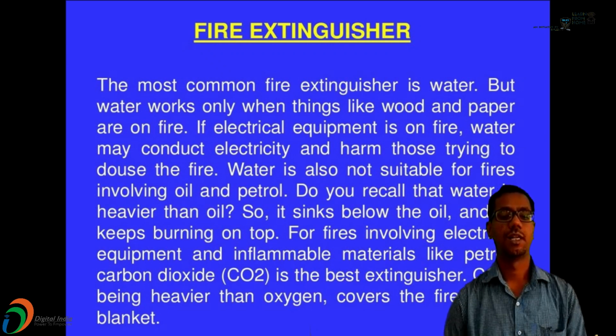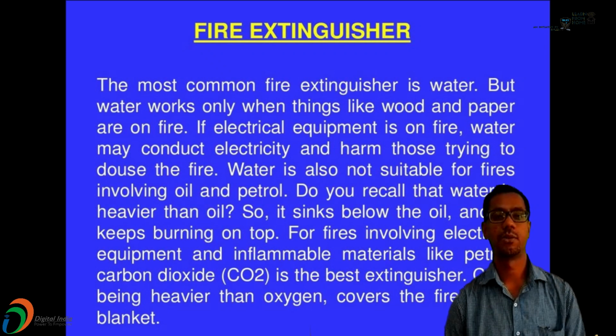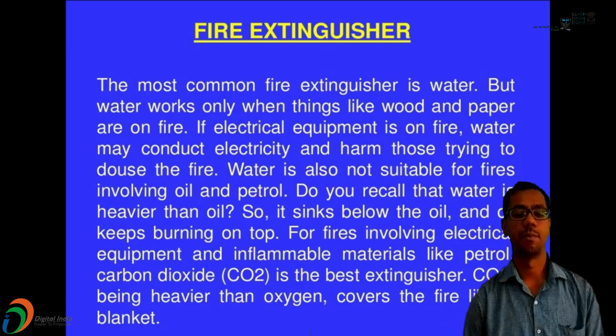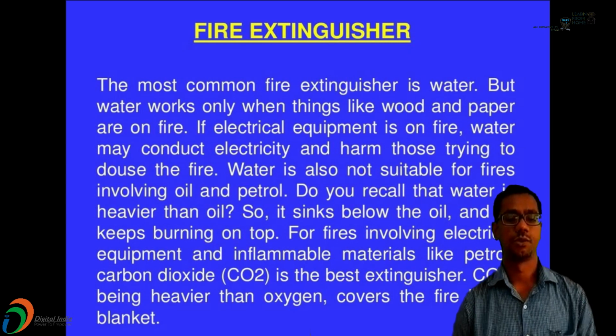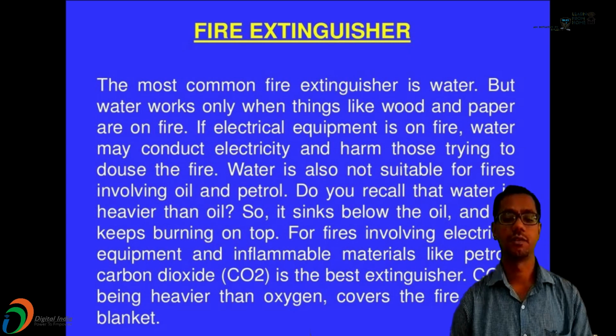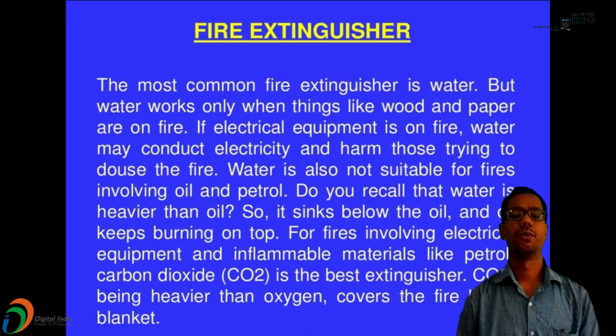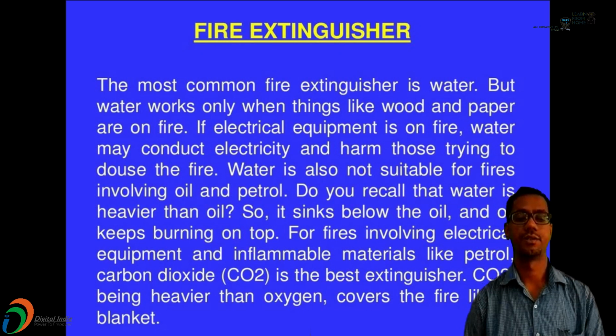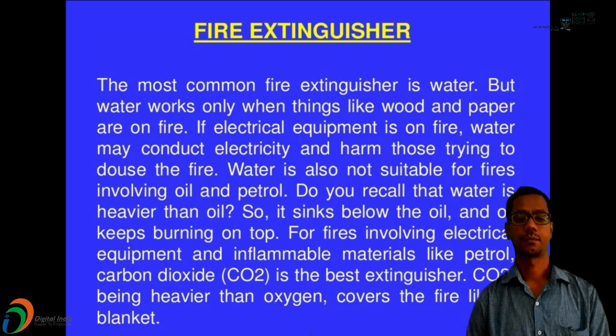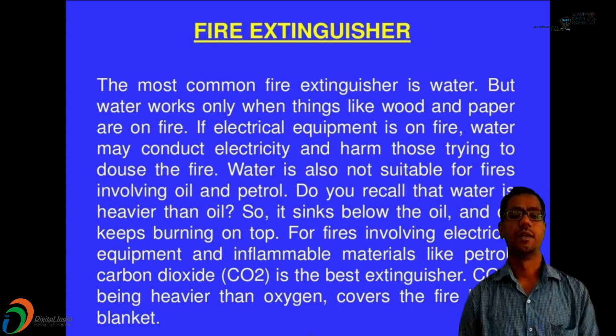For fires involving electrical equipment and inflammable materials like petrol, CO2, that is carbon dioxide, is the best extinguisher. So CO2 being heavier than oxygen covers the fire like a blanket. Since the contact between the fuel and oxygen is cut off due to the supply of carbon dioxide, the fire can easily be controlled. The added advantage of carbon dioxide is that in most cases it does not harm the electrical equipment.